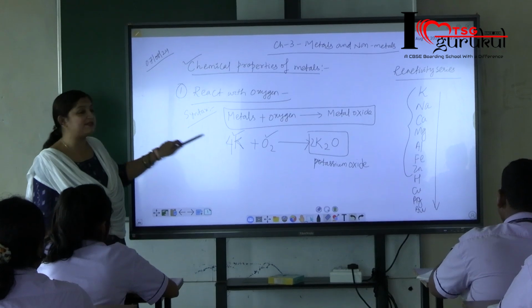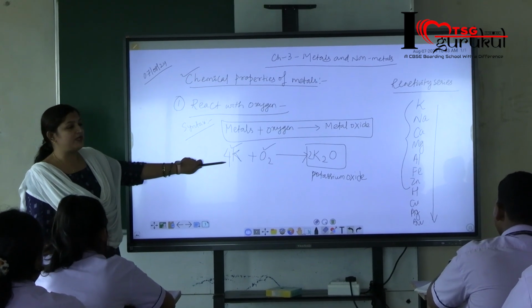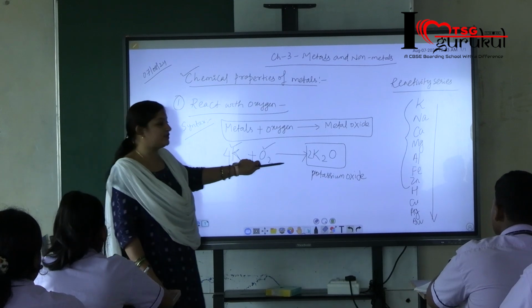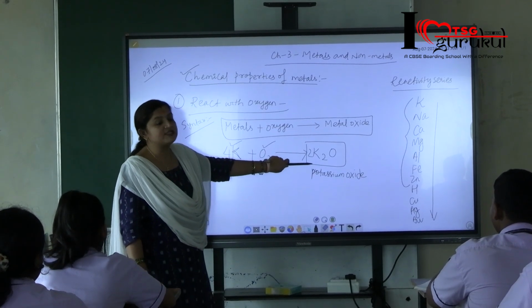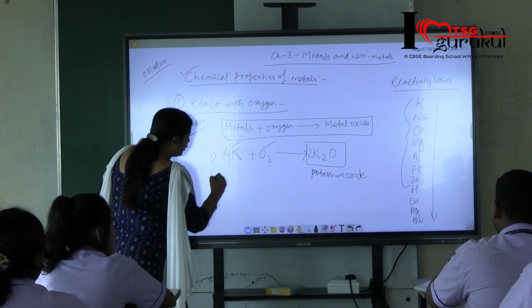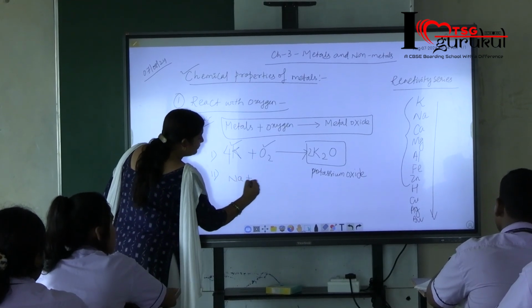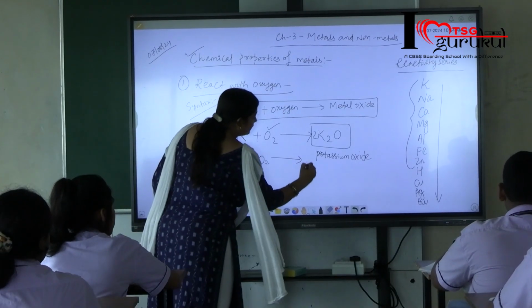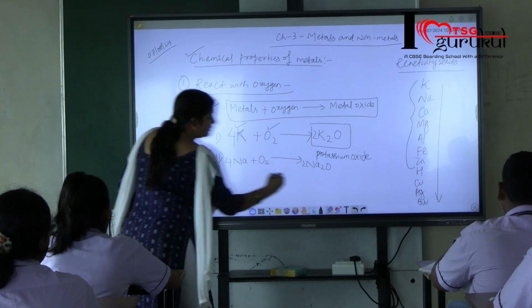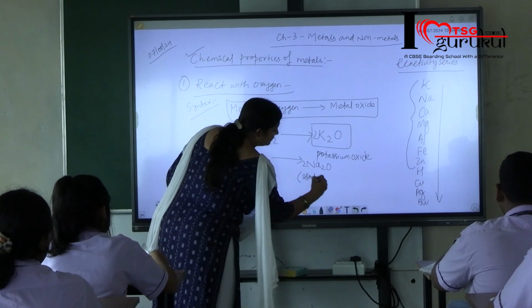We can see here that metals, when they react with oxygen, give metal oxide. This is the general syntax, where the first metal of the reactivity series is potassium. When potassium reacts with oxygen, it gives potassium oxide. Similarly, we can write one more example for sodium. Sodium, when it reacts with oxygen, gives sodium oxide.